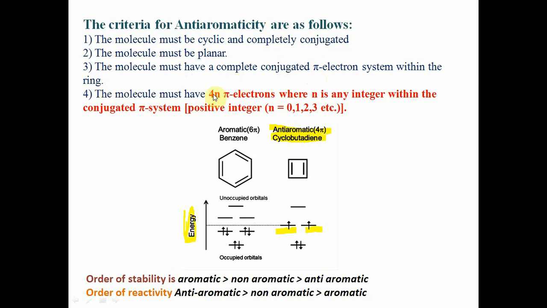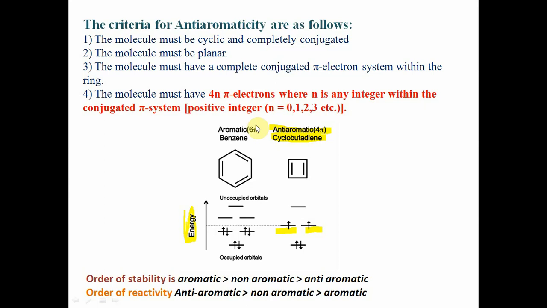The molecule must have 4n pi electrons, where n is any positive integer, 0, 1, 2, 3, etc. Means only the difference: these three conditions are the same or nearly the same, but the only difference is that aromatic compounds have 4n plus 2 pi electrons and anti-aromatic compounds have 4n pi electrons. The value of n is the same in both cases, 0, 1, 2, 3 or any positive integer.